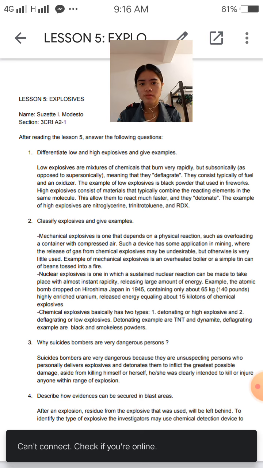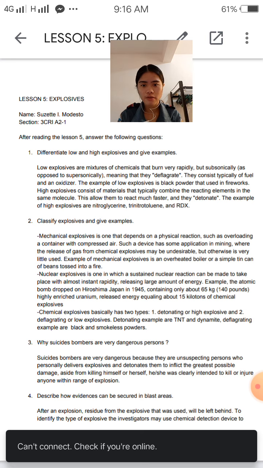Number 2, classify explosive and give example. Mechanical explosive is one that depends on a physical reaction such as overloading a container with compressed air. Such a device has some application in mining, where the release of gas from chemical explosive may be undesirable, but otherwise is very little used.